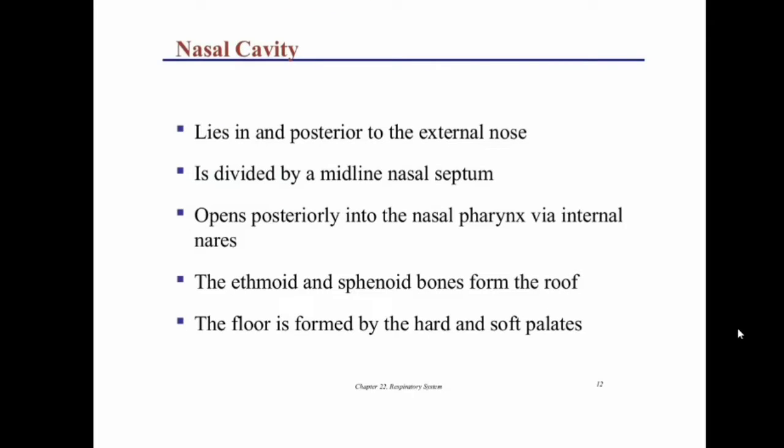The nasal cavity lies posterior to the external nose, is divided by the midline nasal septum, and opens posteriorly into the nasopharynx via the internal nares. The ethmoid and sphenoid bones form the roof, and the floor is formed by the hard and soft palates.